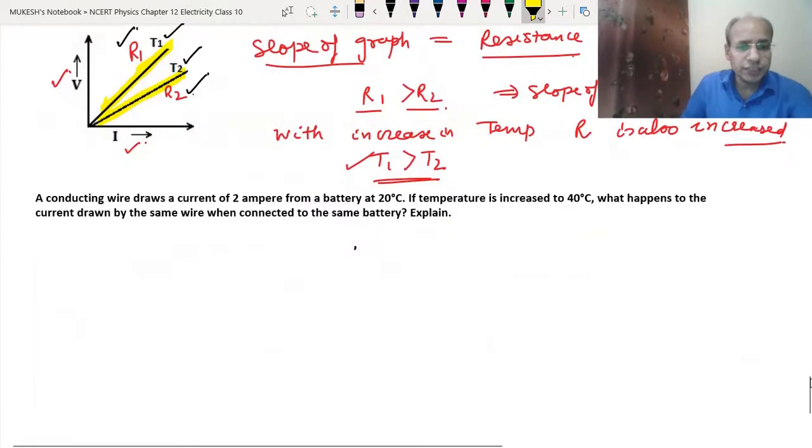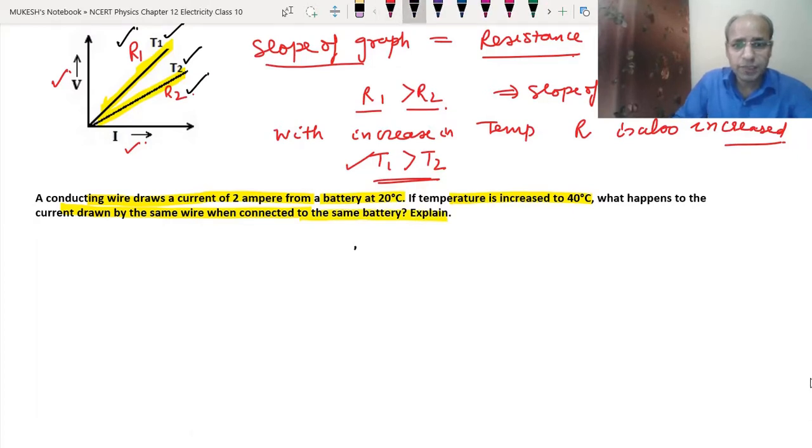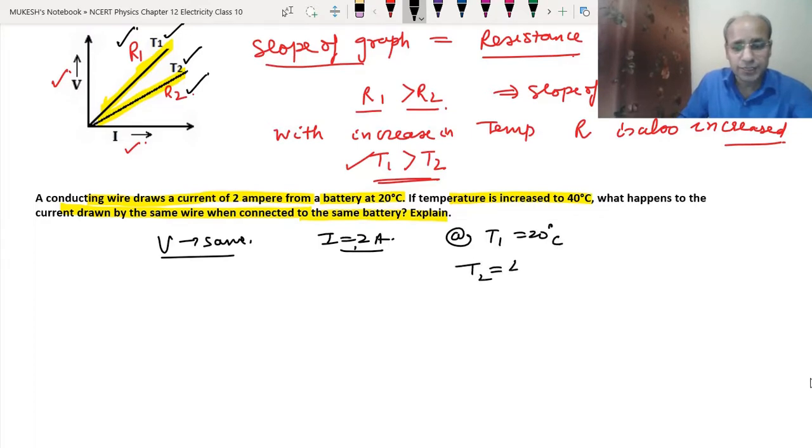In this question, there is a wire which draws a current of 2 ampere at 20 degrees Celsius. The temperature is increased to 40 degrees Celsius. Then what will happen to the current drawn by the same wire when connected to the same battery? It means that in this question, V is the same and I is 2 ampere at 20 degrees Celsius. Now we have made the temperature 40 degrees Celsius.